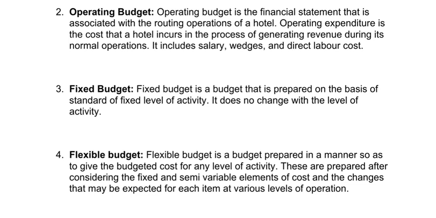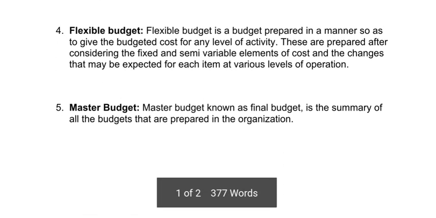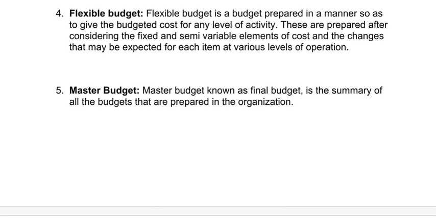Next we have the fixed budget. Fixed budget is a budget that is prepared on the basis of a standard or fixed level of activity. It does not change with the level of activity, so it is basically fixed. The items will be fixed on the fixed figure, decided in the fixed budget.